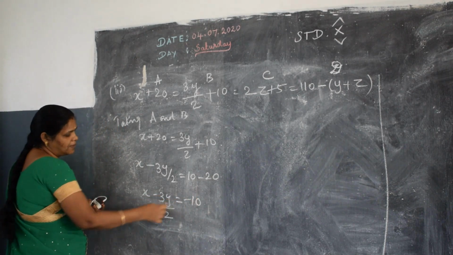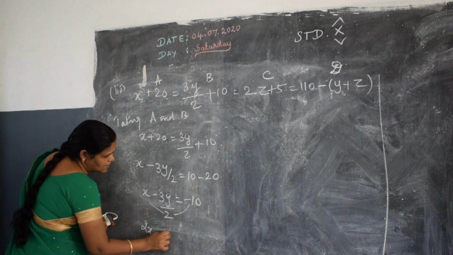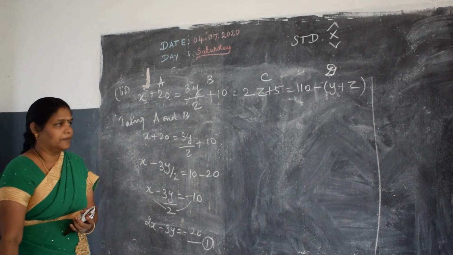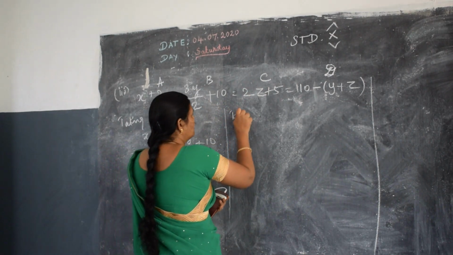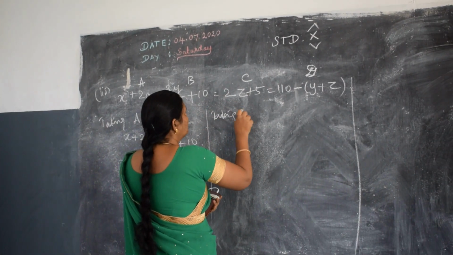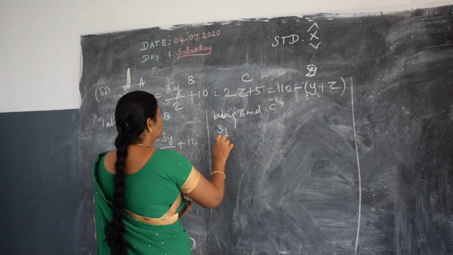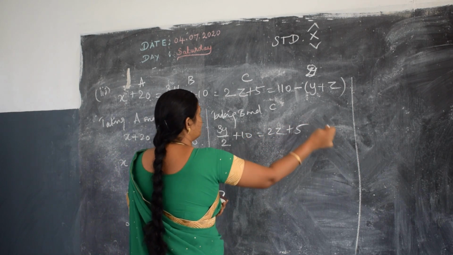So you are getting x minus 3y by 2 is equal to minus 10. Now you multiply by 2. So we are getting 2x minus 3y is equal to minus 20. Let it be equation number 1. Now you consider B and C. Taking B and C. B is what? 3y by 2 plus 10 is equal to 2z plus 5.